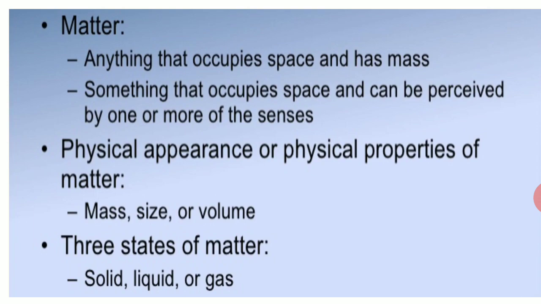Our definition will go as: matter is anything that occupies space and has mass. Something that occupies space and can be perceived by one or more senses is known as matter. The physical properties of matter we all know are mass, size, or volume. And matter generally exists in three states, which are solid, liquid, or gas. Now let us see what matter is made up of.